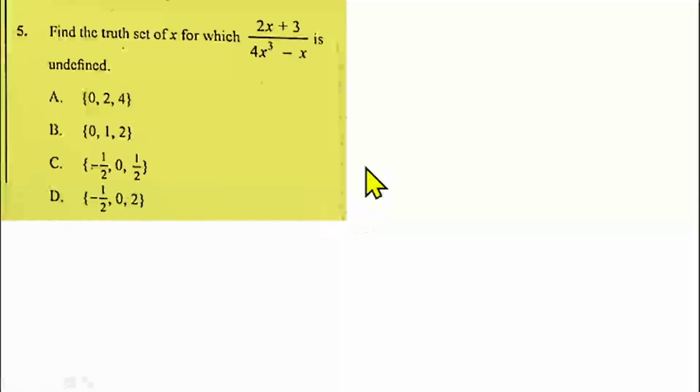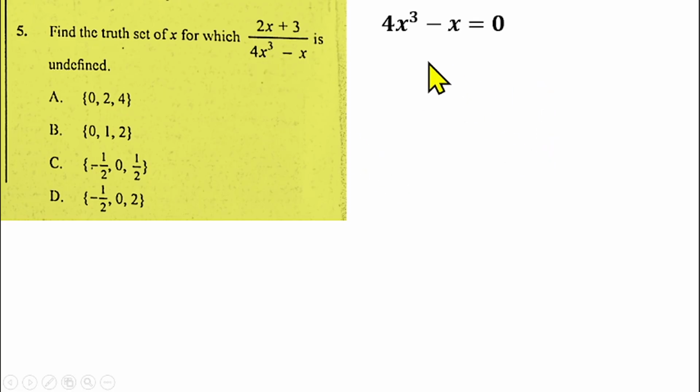Question number 5 is from undefined fractions. We are to find the true set of x for which (2x plus 3) over (4x cubed minus x) is undefined. And we know that for a fraction to be undefined, the denominator must be equal to 0. So that means you'll have 4x cubed minus x equal to 0 to make this fraction undefined.